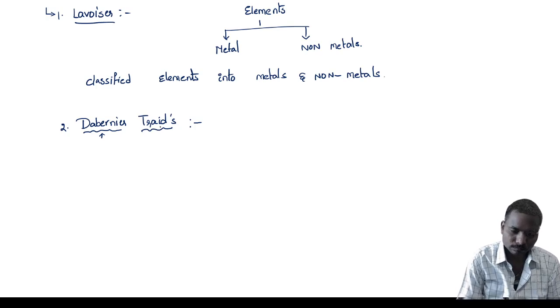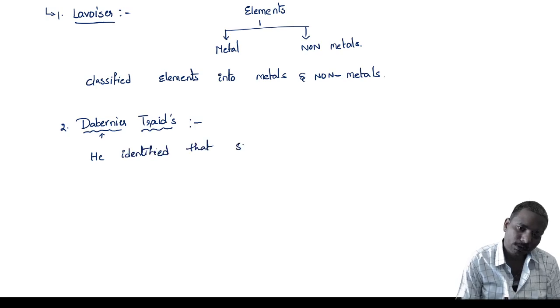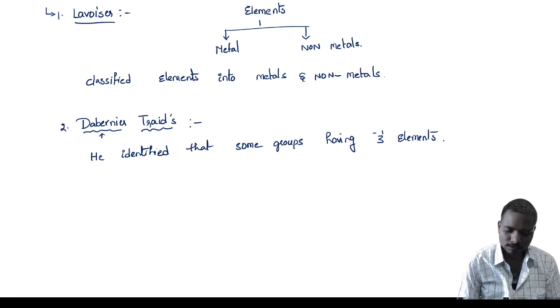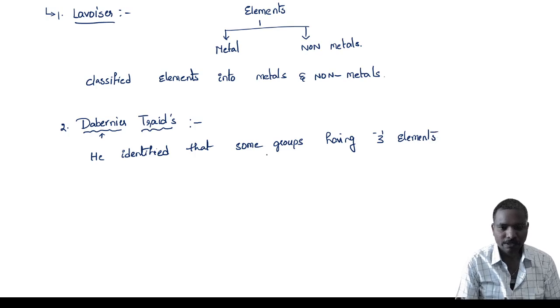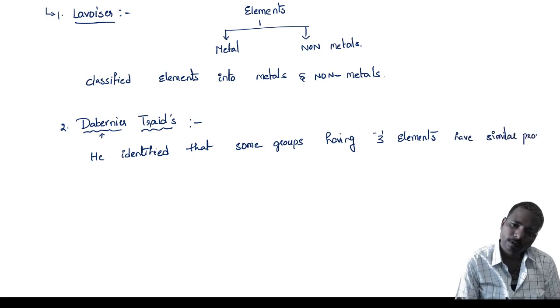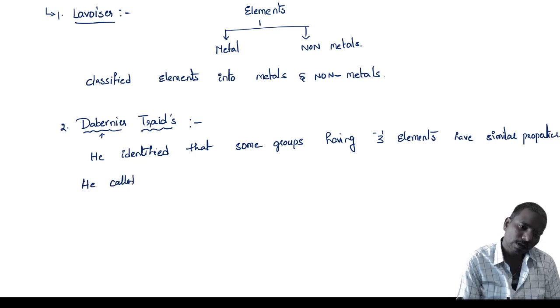He identified that some groups having three elements have similar properties, and he called them triads.